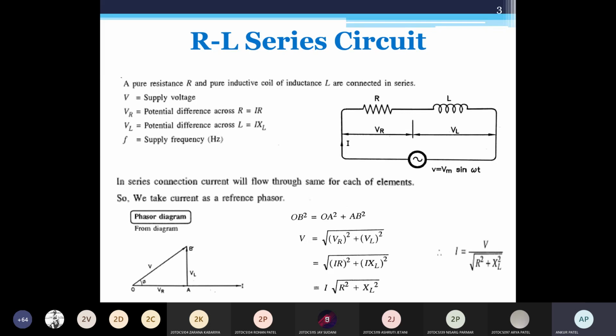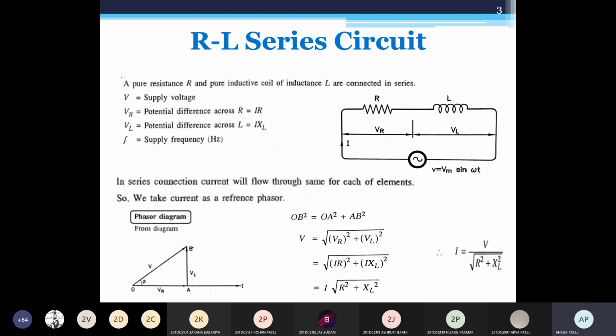Anyone have a query for this phasor diagram? Current is taken as reference. VR is in phase with current I, so VR is taken in the same line with the current. VL leads the current, so draw the AB line, and this V is the phasor sum of VR and VL, or vector sum of VR and VL.